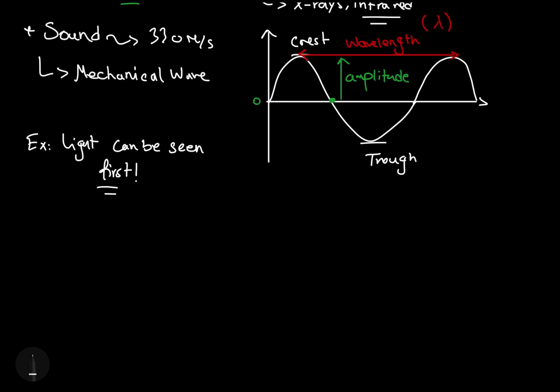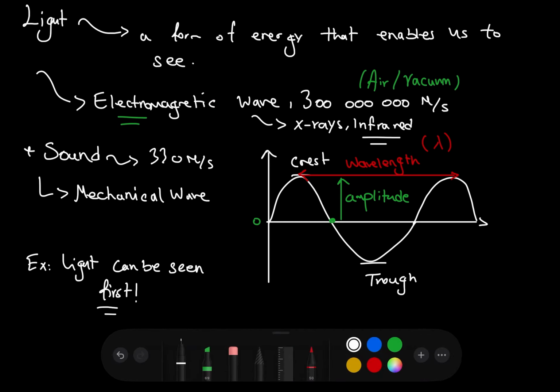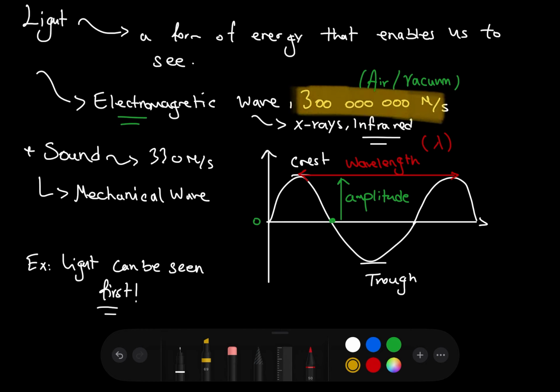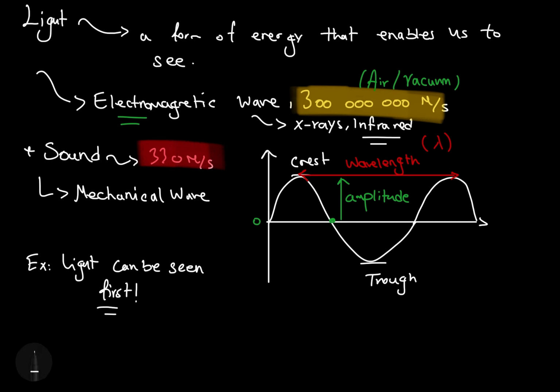And why is that? Well, you know it. The reason is, obviously, light travels at a much greater speed, about 300 million meters per second, whereas sound travels at 330 meters per second in air. So that's actually quite a low speed compared to light.